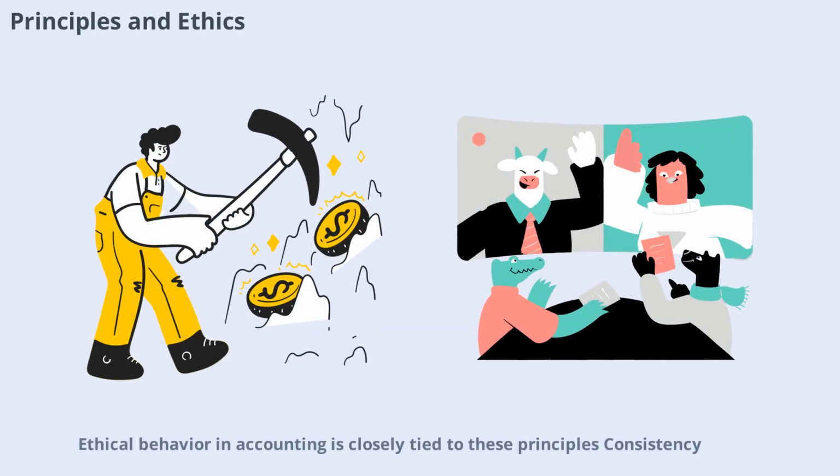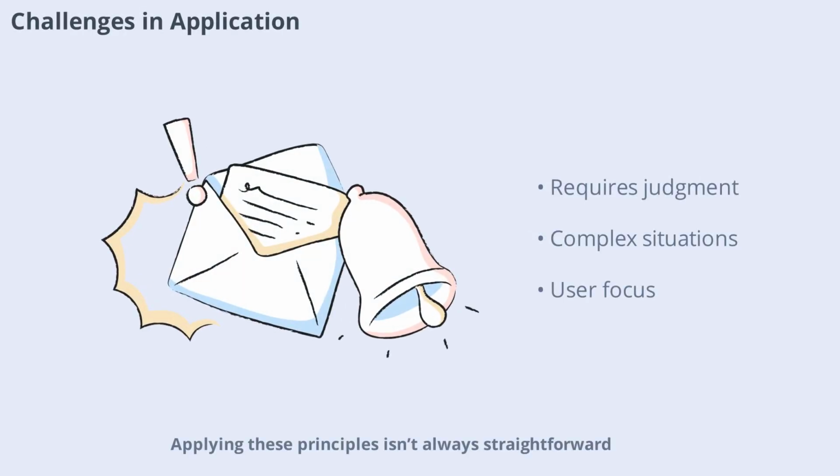Ethical behavior in accounting is closely tied to these principles. Consistency, conservatism, and full disclosure all promote honesty and integrity in financial reporting. Accountants have a responsibility to apply these principles faithfully and avoid actions that could mislead users or distort the true financial picture. Applying these principles isn't always straightforward.